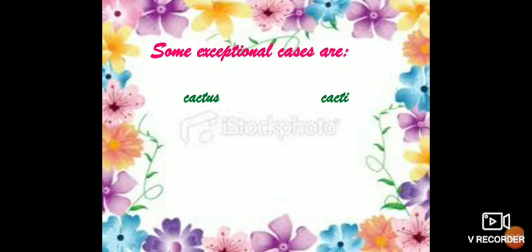So the plural of cactus is cacti. Next we have stimulus. The plural of stimulus is stimuli. Stimuli. And next we have antenna. The plural of antenna is antennae. Antennae. Clear?